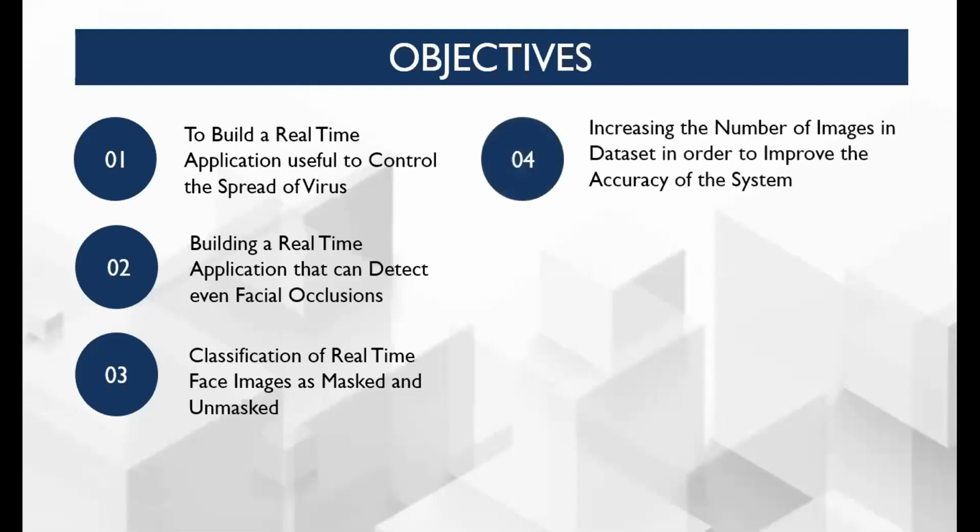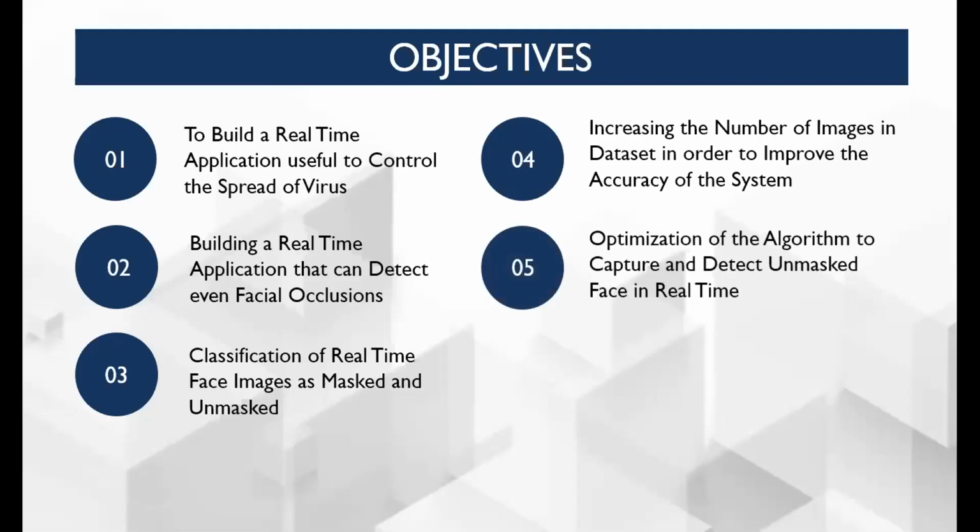Our fourth objective is to increase the number of images in our data sets in order to improve the accuracy of the system. And finally, our fifth objective is to optimize the algorithm in such a way that it can capture only the real unmasked face in real time.